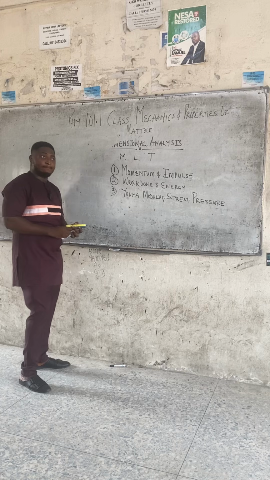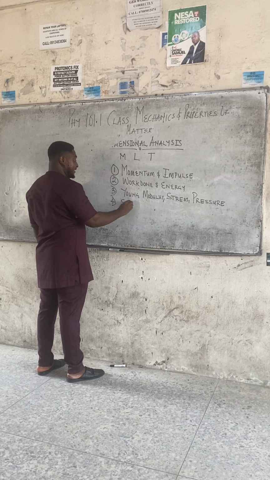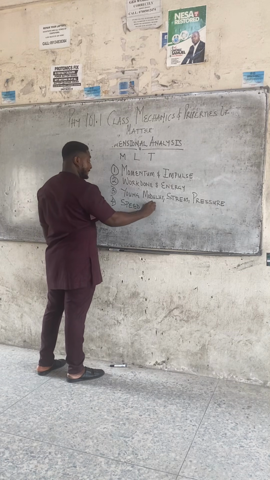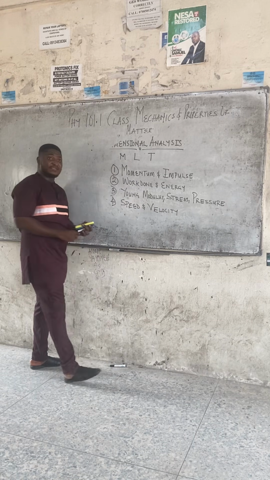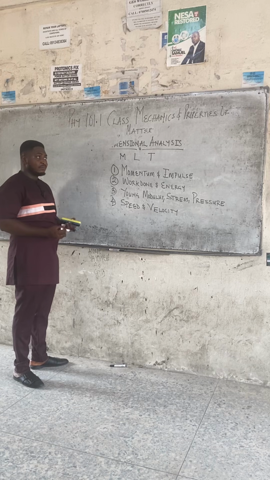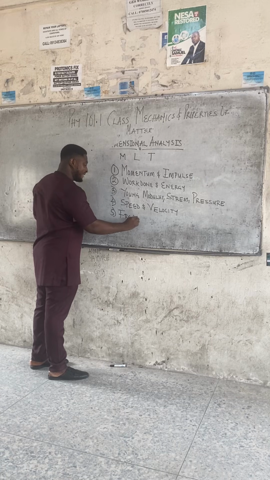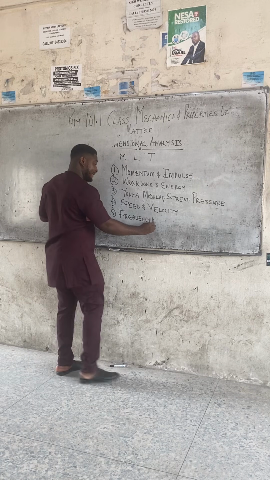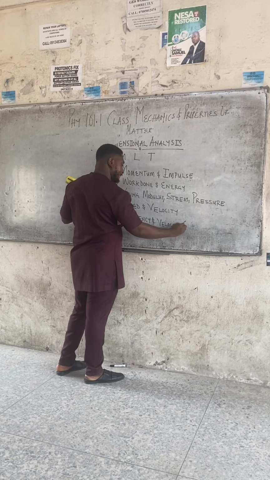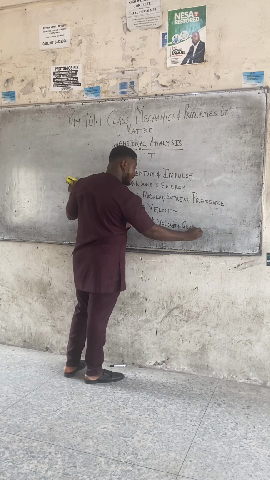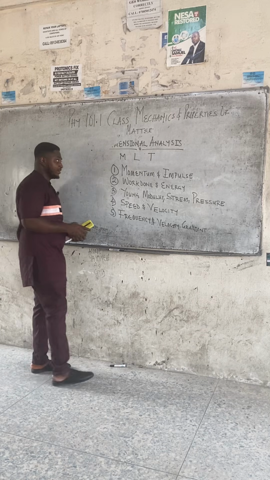They have the same dimension. Number 4, I've already told you some about speed and velocity, right? Speed and velocity have the same dimension. Number 5, frequency and velocity gradient have the same dimension.